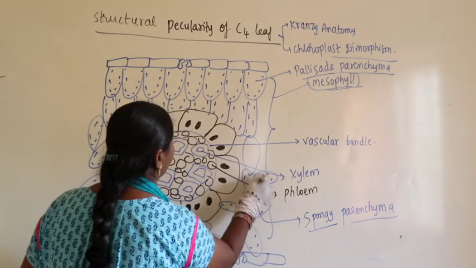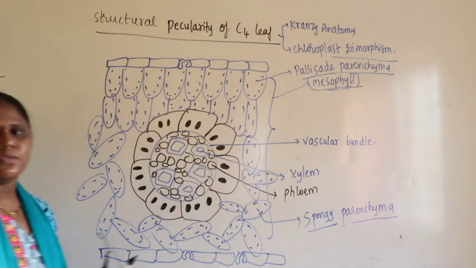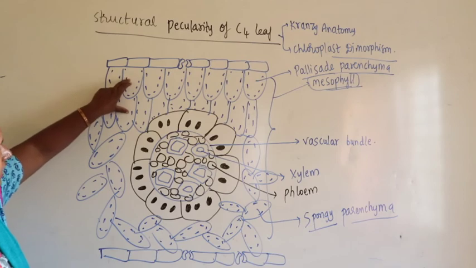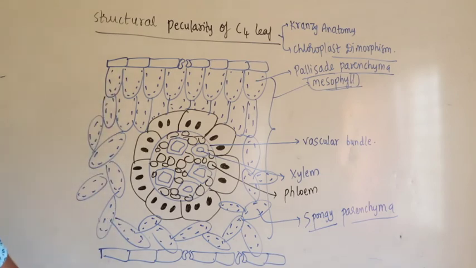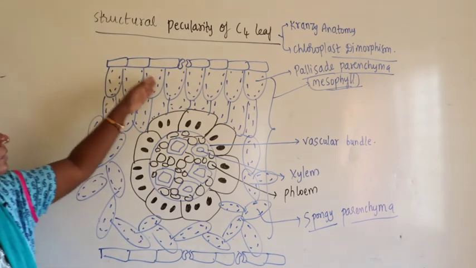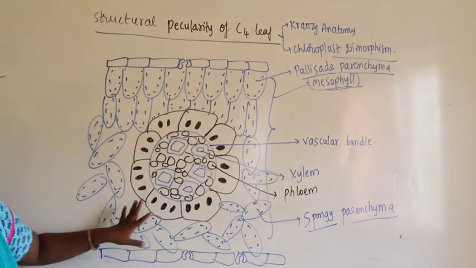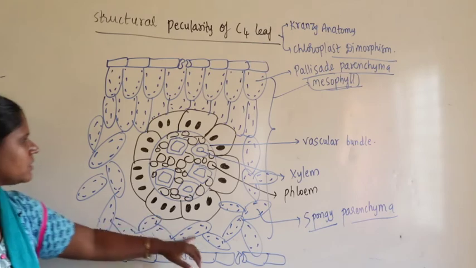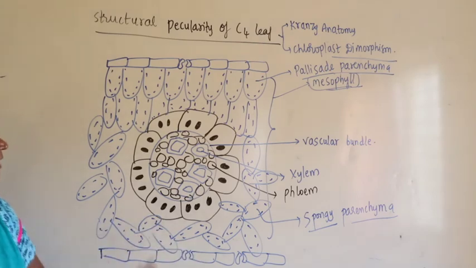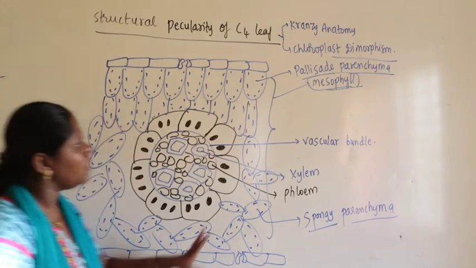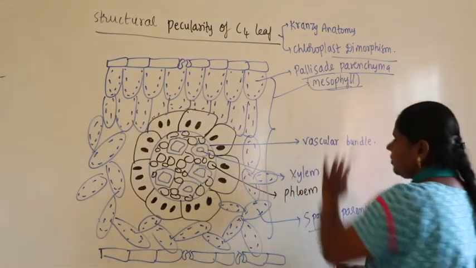Right. Now if you look at the mesophyll cell, it is very clearly differentiated into palisade parenchyma and spongy parenchyma. How do you describe the long columnar structures? What you find is called palisade. The parenchyma with more intercellular spaces is called spongy. Spongy parenchyma and palisade parenchyma both come under mesophyll.